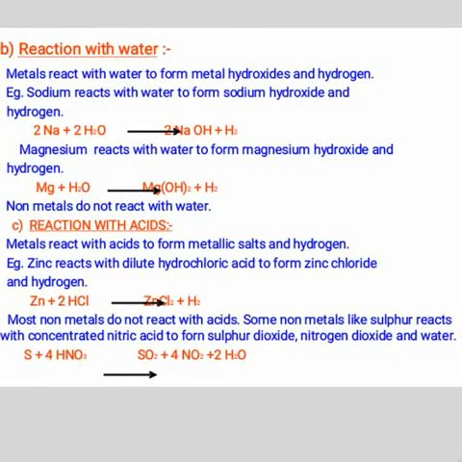Reaction with acid. Metals react with acid to form metallic salt and release hydrogen gas. For example, zinc metal reacts with dilute hydrochloric acid to form zinc chloride and hydrogen. This method is mainly used for the preparation of hydrogen gas in the laboratory. Zn plus 2HCl gives ZnCl2 plus H2. Most non-metals do not react with acid. Some non-metals like sulfur react with concentrated nitric acid to form sulfur dioxide, nitrogen dioxide and water.